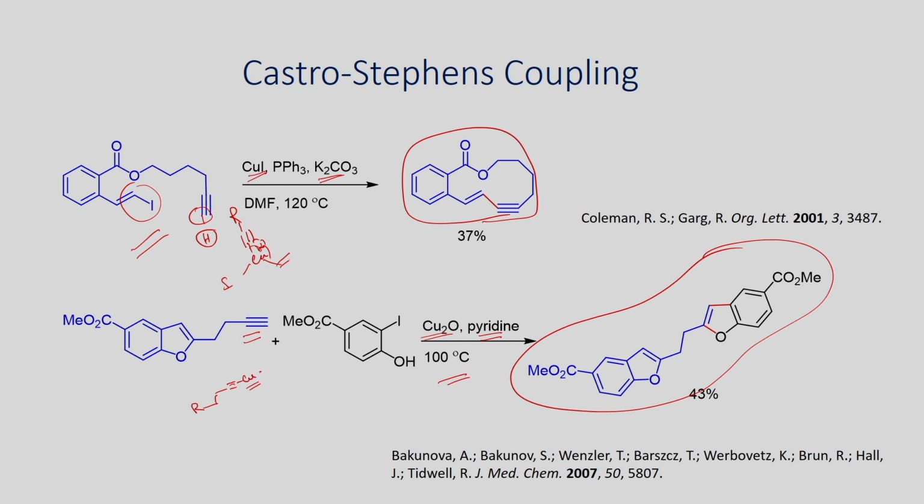Once you generate this one, it can undergo reaction with this iodobenzene derivative, and this can give the product by reductive elimination.